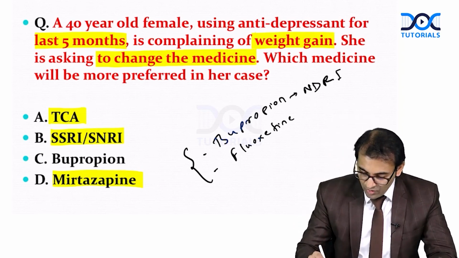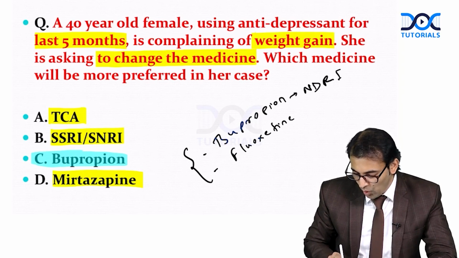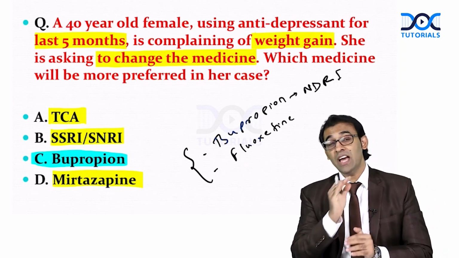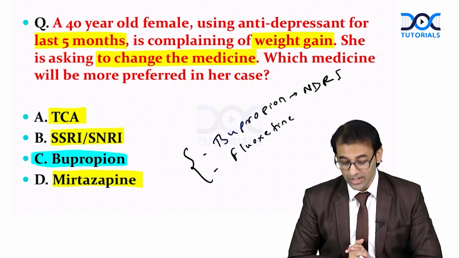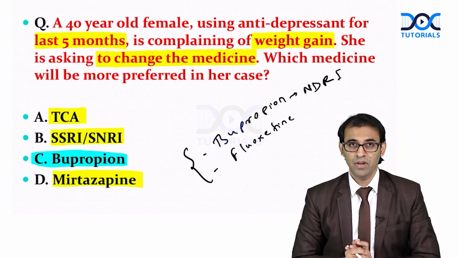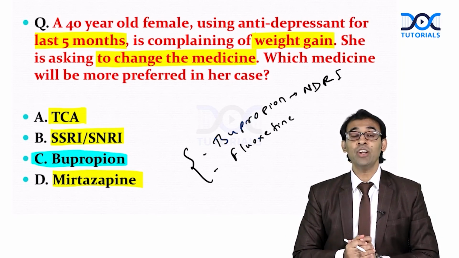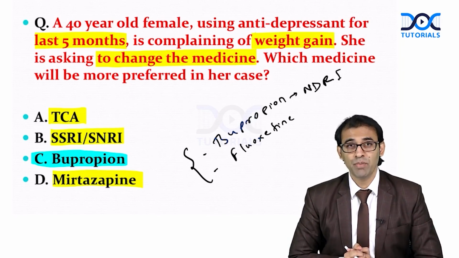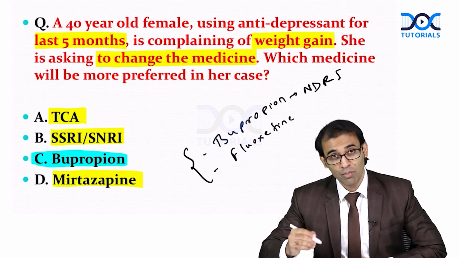So the safe drugs will be bupropion and fluoxetine. With the help of this question, we have learned some drugs which can cause weight gain: TCA, SSRI, SNRI and mirtazapine. So the safe drugs which will not cause weight gain are bupropion and especially fluoxetine.